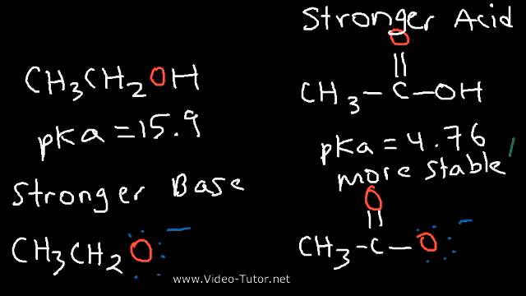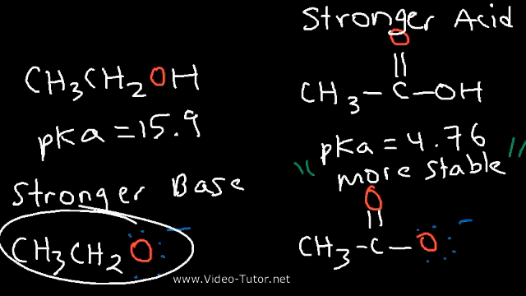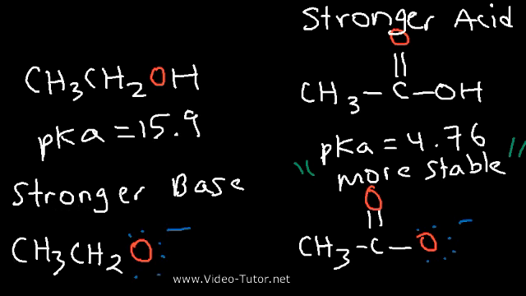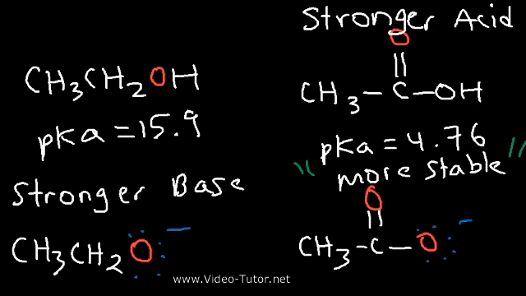You'll see this throughout organic chemistry. An acid is a strong acid whenever its conjugate base is very stable or weak. So what makes this conjugate base more stable than the ethoxide ion? Because if we can understand that, then we will know why acetic acid is a stronger acid. We need to understand why the conjugate base is more stable.